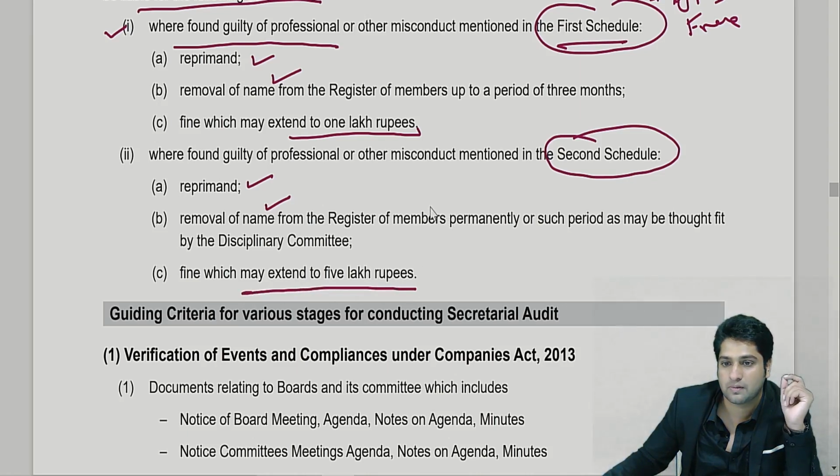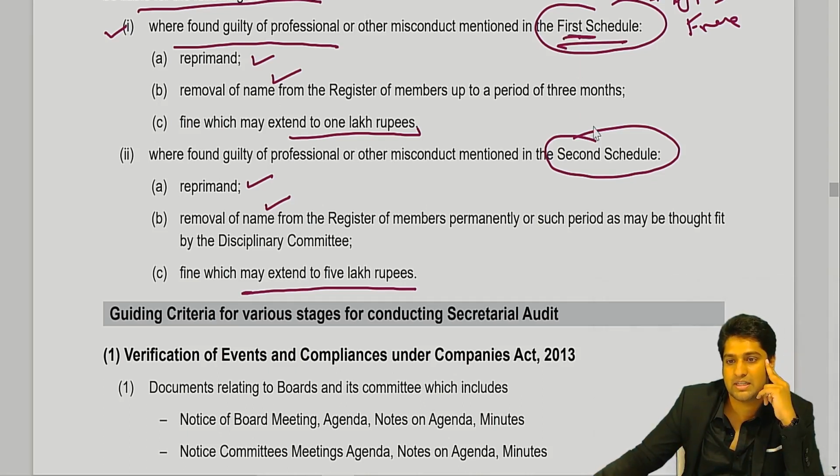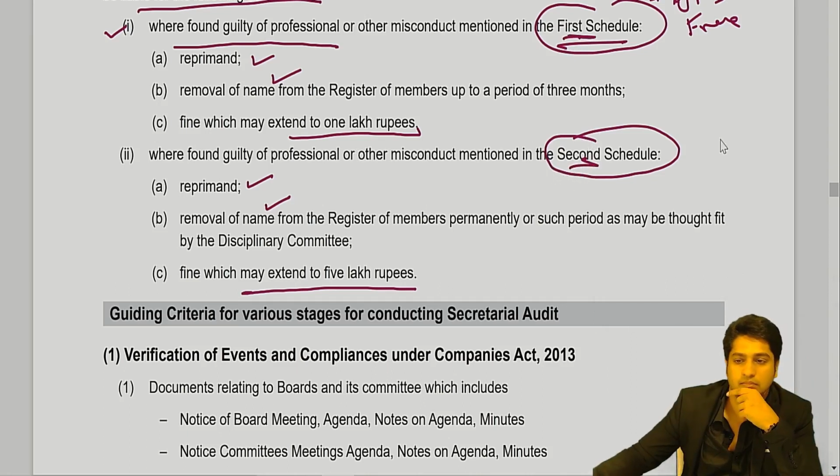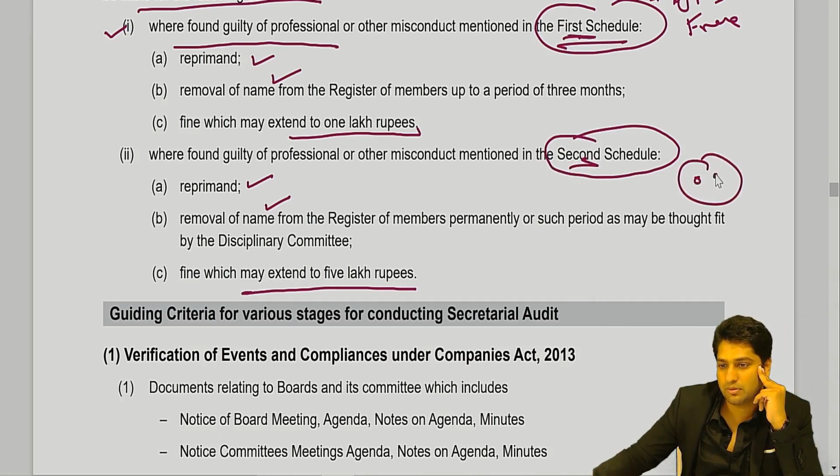Clear till here? Yes, sir. Now tell me, which is a much more serious offense, misconduct of schedule 1 or schedule 2? Schedule 2. Now for schedule 2 you may need to be something like Harshad Mehta. Okay, so let's see what has happened.